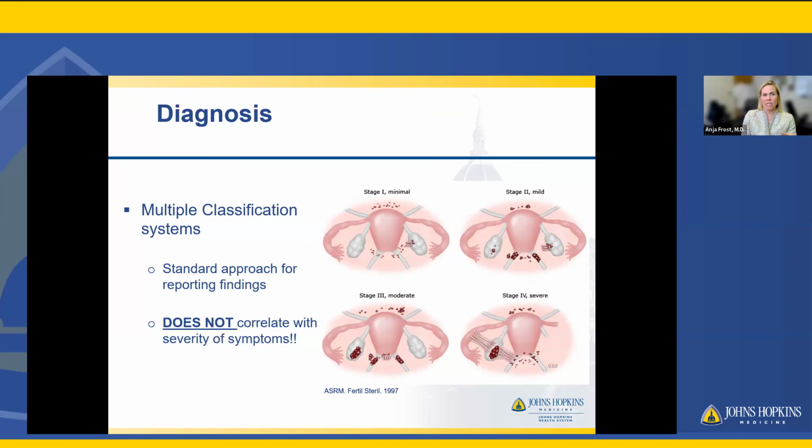The thing that they are best for is a standard approach for reporting findings, right? The way that I find them of most value is me reporting findings to Dr. Wu, or if I go back to do a repeat surgery on a patient, knowing what I saw previously. There is one classification system put out by the Society of Reproductive Medicine that does have some fertility outcome correlation, but again, it's not perfect. So while these multiple systems are effective and the best we have, it still doesn't give us that great outcome data that we're looking for.